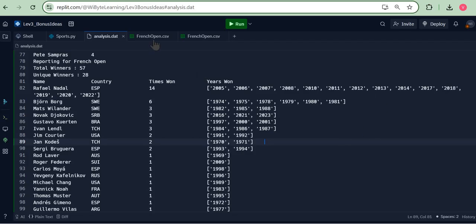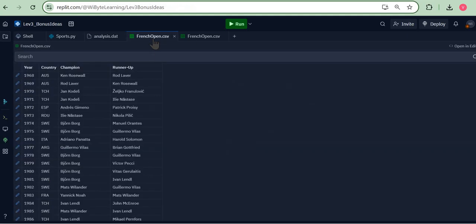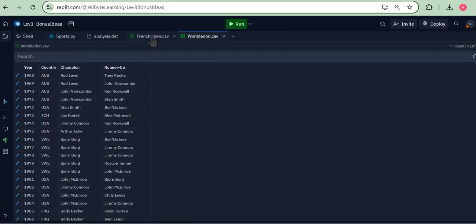Well, what we are doing is to add more data to our raw file. Previously, we were looking only at the champion, but now for both French Open and Wimbledon, I have also included the runner-up in my analysis. In fact, once we have this, the whole structure is set up for us to analyze this in the way we are. So I have added the runner-up on the French Open. Also on the Wimbledon, I have this information. Now with this available to me, in fact, the code is quite straightforward. We already have all the structures in place. So let's just see how we do this.